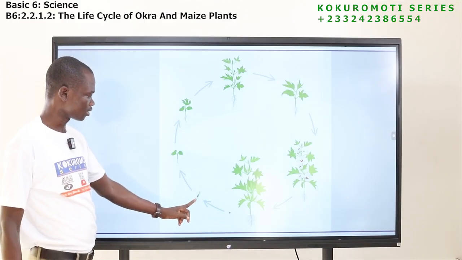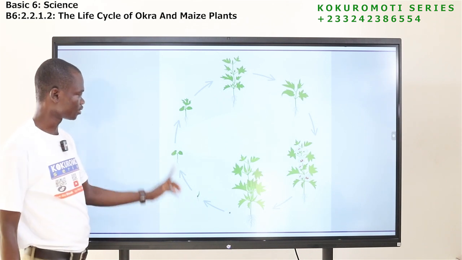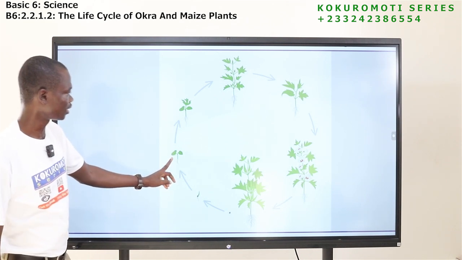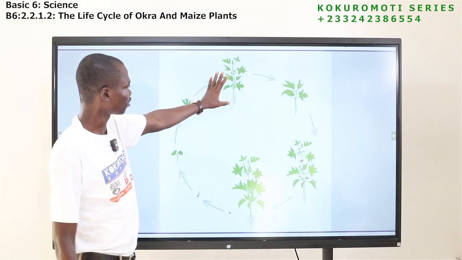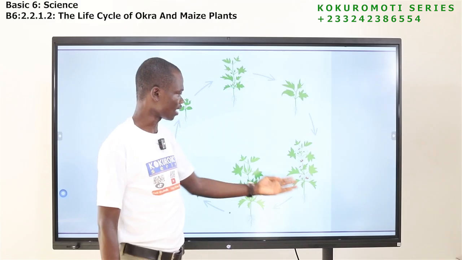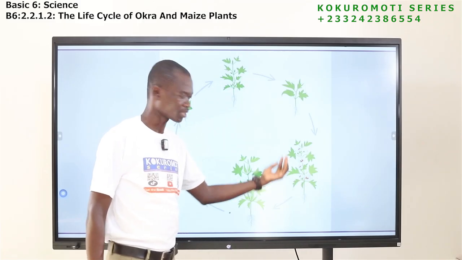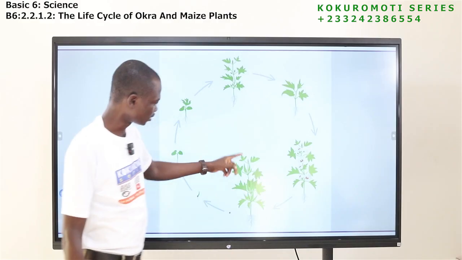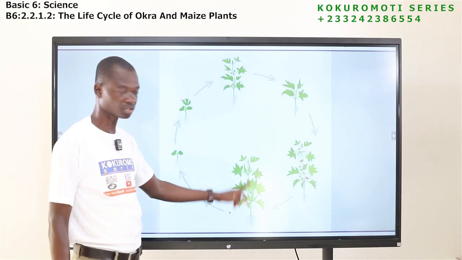Now the seed has gone through germination, so it has germinated. We have seedling here. The seedling is growing. We have young plants here. Same thing here. At this point, I can see flowers here. And here, I can see the fruits, the okra fruits.